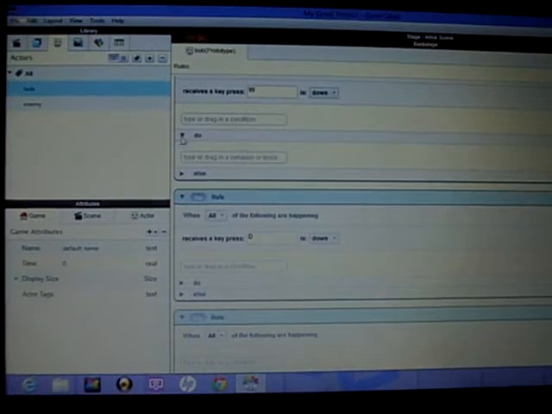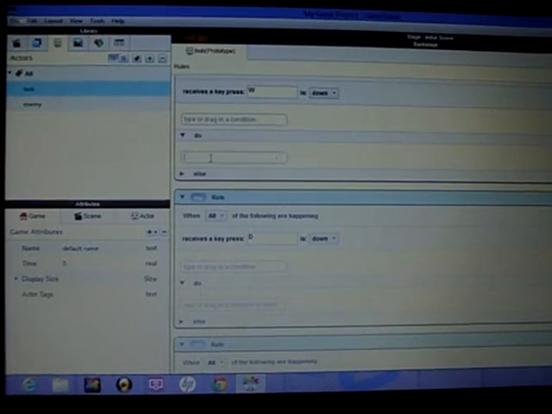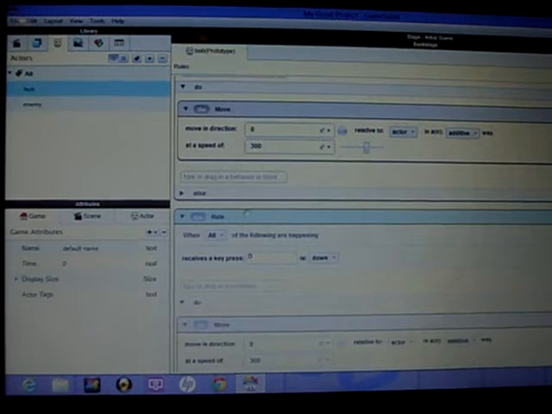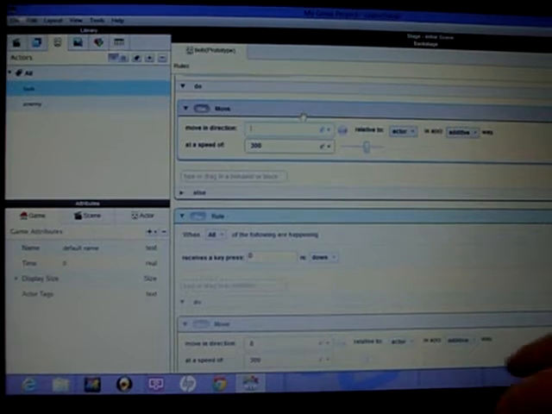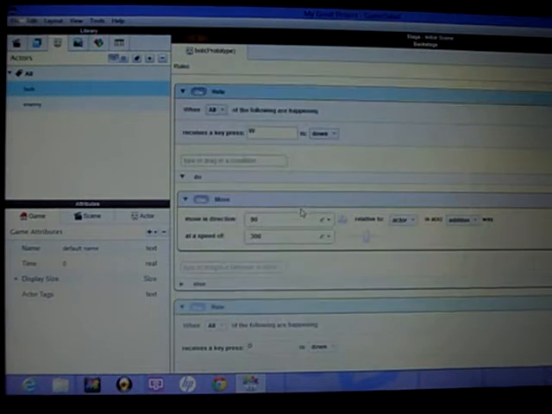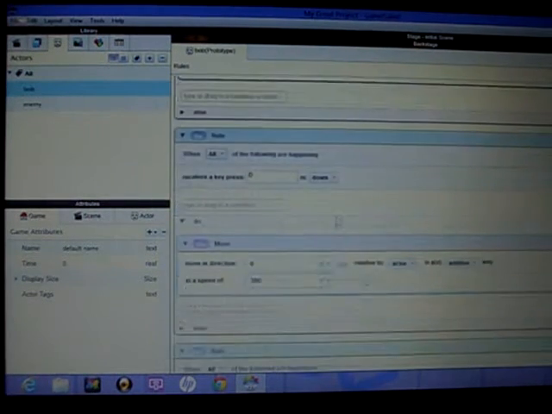Then for the first one, click on Do. Second one, click on Do. Then right here, move, and then move, and then in this one, for the very top one, do 90. For the bottom one, do 0. That should be good for that.